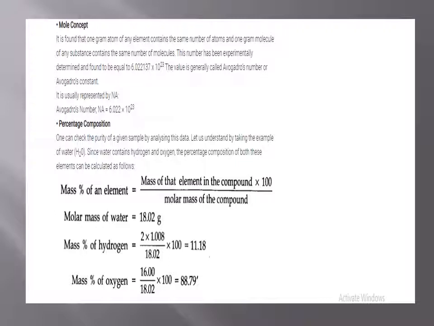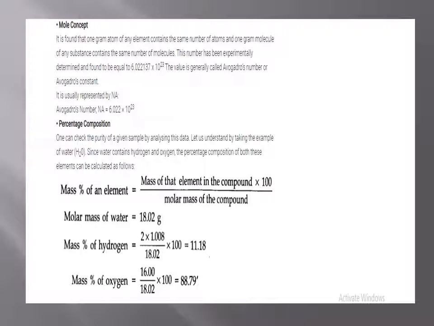The value is generally called Avogadro's number or Avogadro's constant. It is usually represented by NA and its value is 6.022 × 10^23.